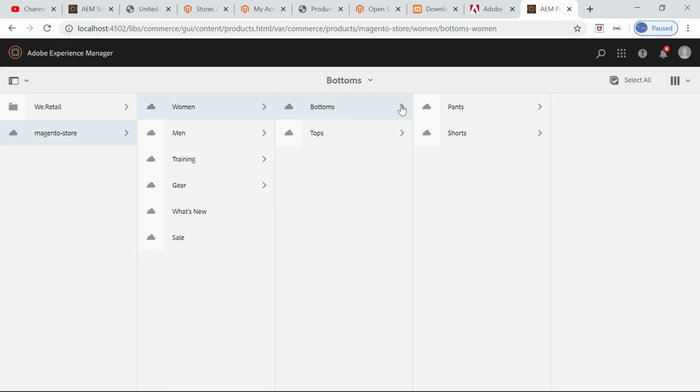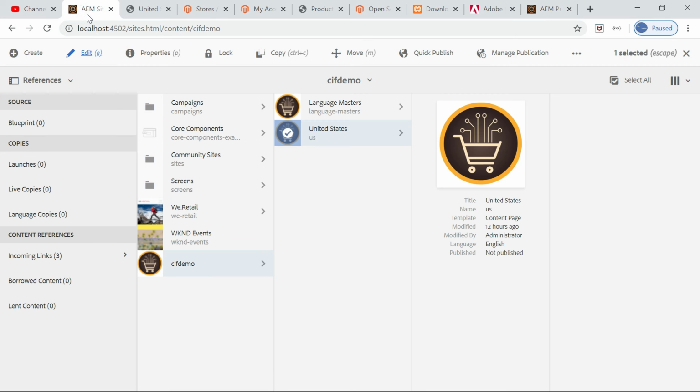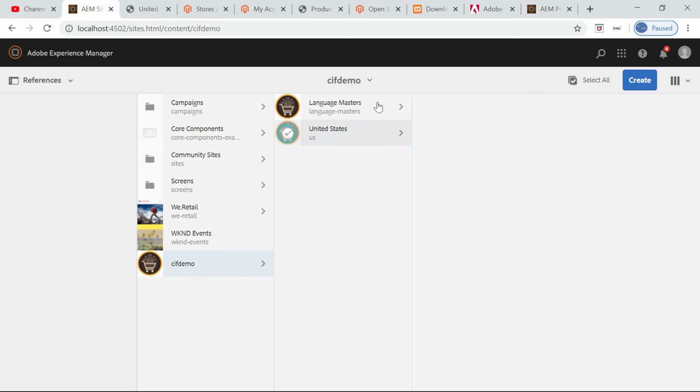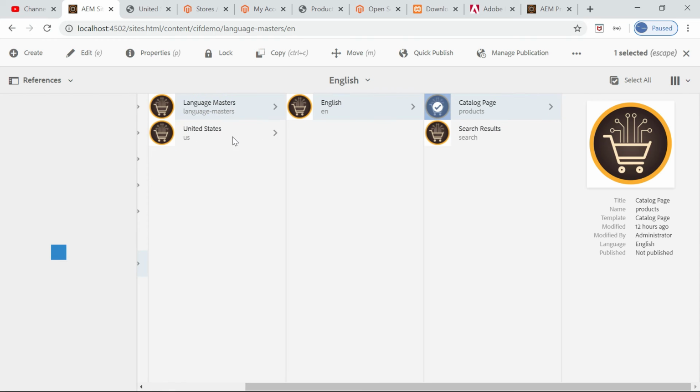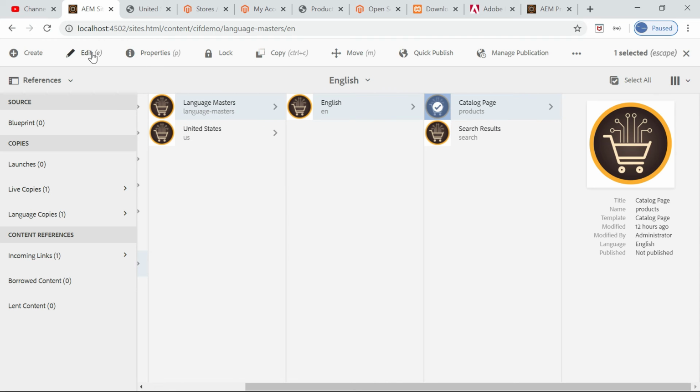Okay, now the products are bound. One more change we need to do is configure the categories page with the root category ID. For that you need to do it in the language master en node catalog page, because our US product catalog page is a live copy. I am going to do it in the language master page so that I can sync it. So edit it, properties,